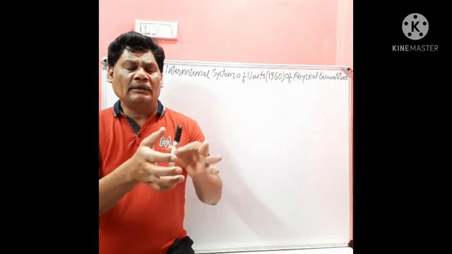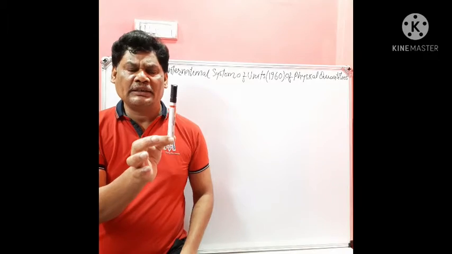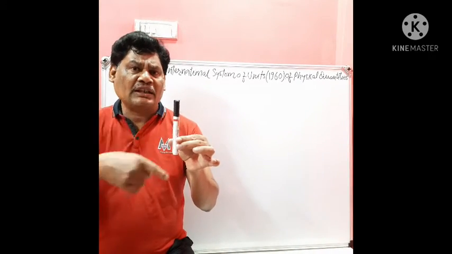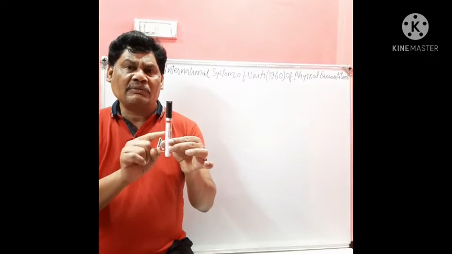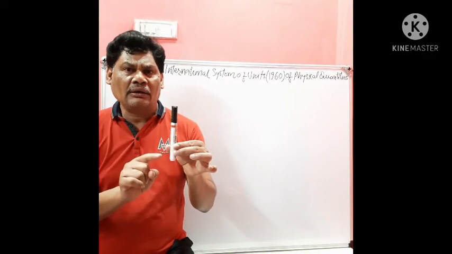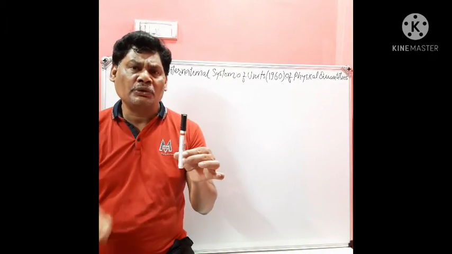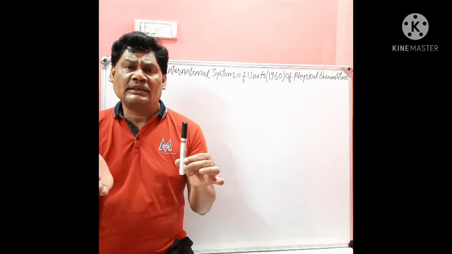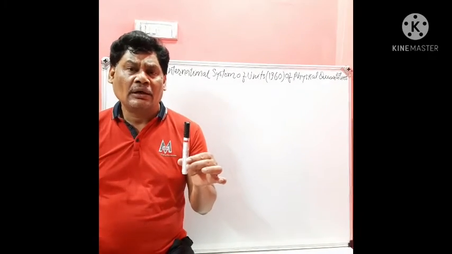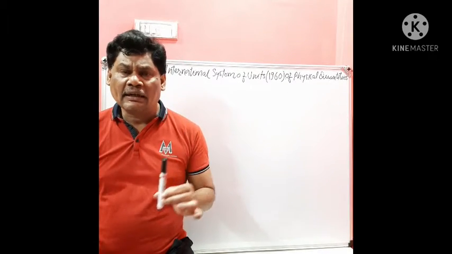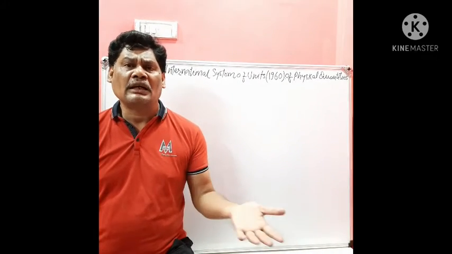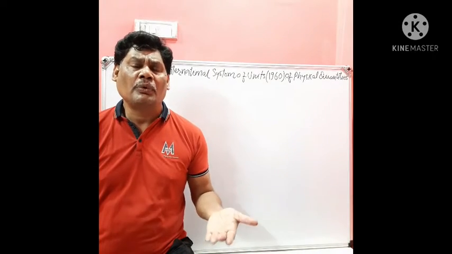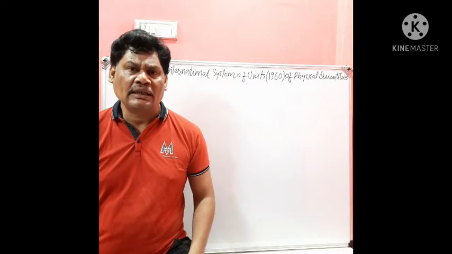Like if I say the length of this pen is 7.5 centimeter, isn't it? That is the quantitative measurement. Here 7.5 is a number while centimeter is a unit. So what is a unit? Unit is the standard reference of the measurement. Getting? Students, from ancient times we have been using different types of units for different types of physical quantities.